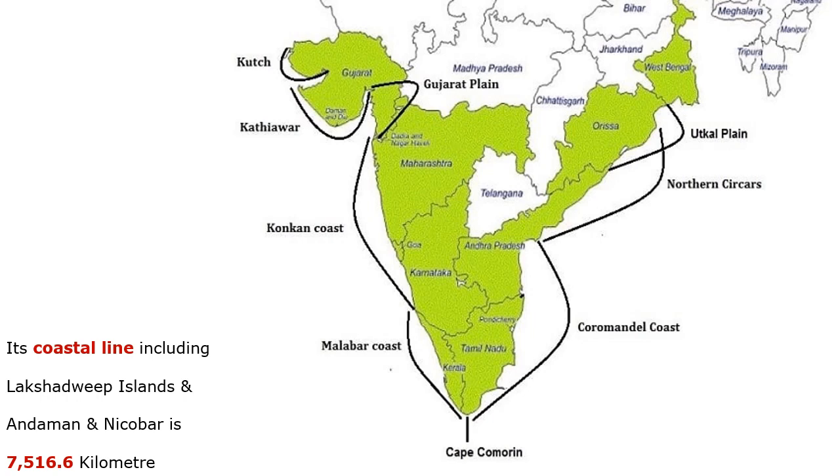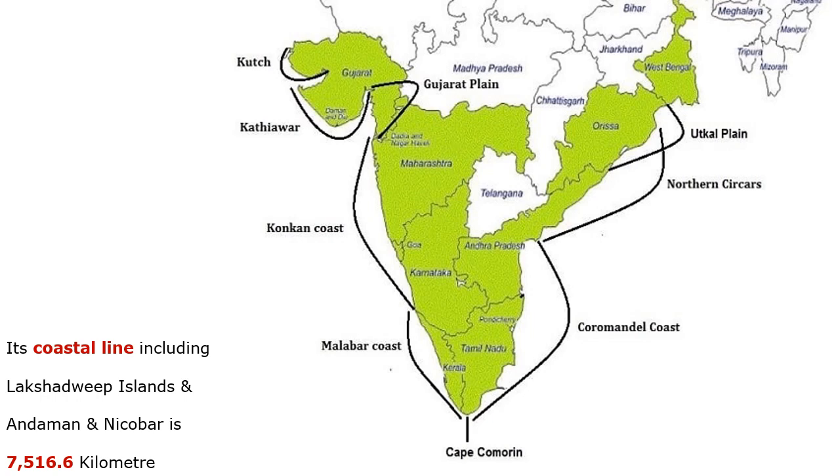The Orissa part is called the Utkal Plain, and the coastal region of Andhra Pradesh and Tamil Nadu is called the Coromandel Coast, and the coastal region of Kerala is called the Malabar Coast. The coastal region of Maharashtra, Goa and Karnataka has the regional name Konkan Coast.